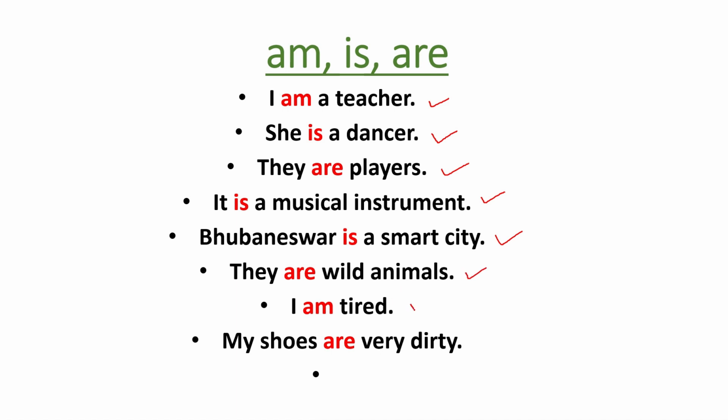I am tired. What does it show here? It shows the feelings of someone. Someone is feeling what? Tired. My shoes are very dirty. Condition of something. So we use am, is, are, present be verbs, to show the condition of something and the feelings of someone, and also the identification of someone and something.